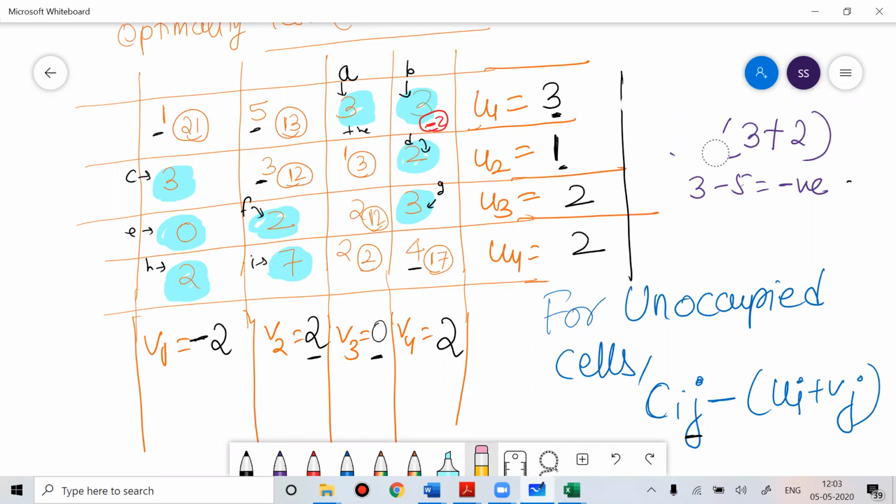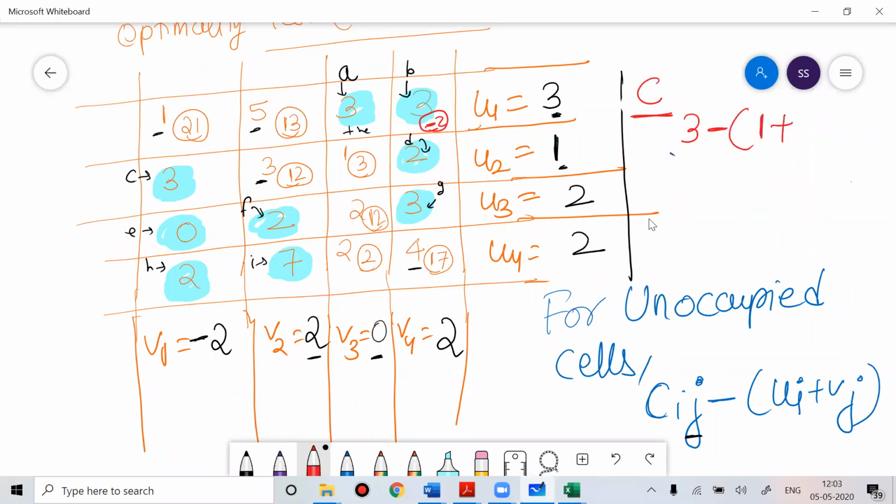Now we'll do for the other variables. Suppose I do for C. The cost is 3. 3 minus Ui, which is 1, and Vj is minus 2. So 3 minus 1 minus 2, and C is positive, no problem. I'll only mark those cells which are negative. So there should not be any confusion.